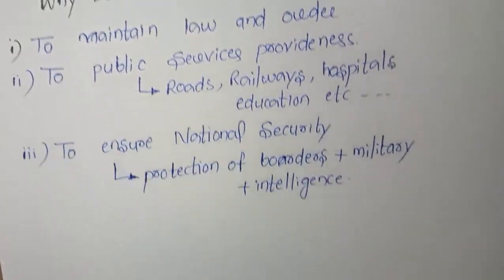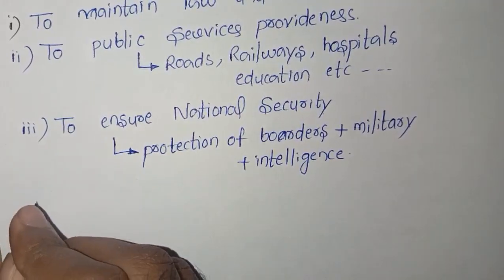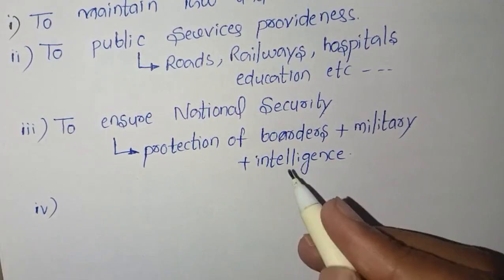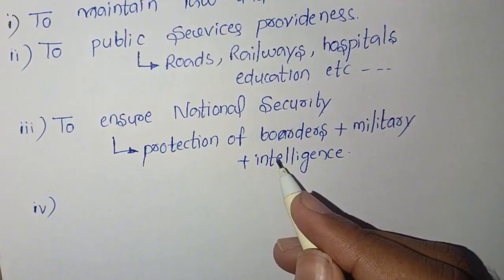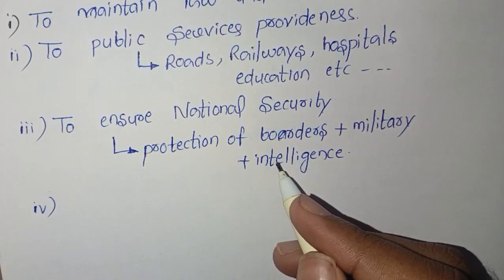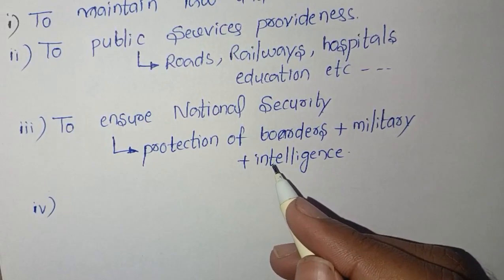We need government. For example, the Indian Army is guarding the borders at Himachal. Government ensures our safety.